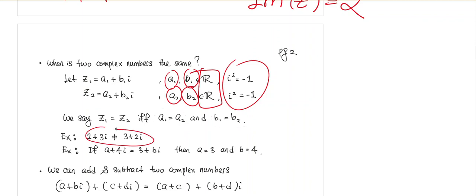So for example, 2 plus 3i and 3 plus 2i are not the same complex numbers because the real parts don't match. If I told you that a plus 4i equals 3 plus bi, because of this equality, from the definition, we have to make sure that the real parts are the same. That will give us a equals 3, and then the imaginary parts will have to be the same. That will give us b equals 4.